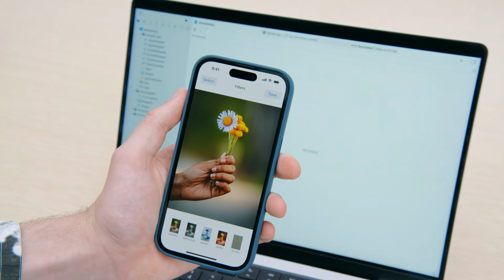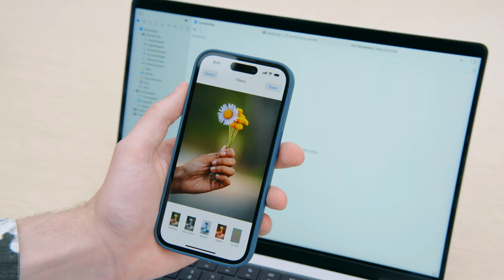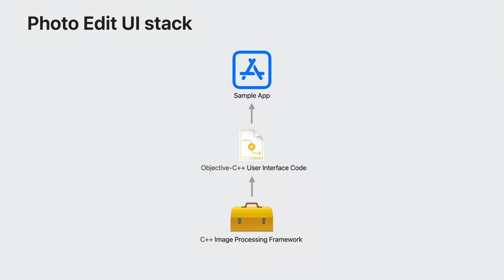I'm working on a photo editing app. It lets me select a picture from my camera roll, invert the colors, change the brightness, and so on. Before I get into the code, let's look at the structure of my app. The app can be split into two parts, the image processing framework and the user interface code. The image processing framework that my app is based around is written in C++. I wanted my user interface layer to be able to easily talk to my C++ framework. So I used Objective-C++ to implement most of the user interface, such as the view controller.